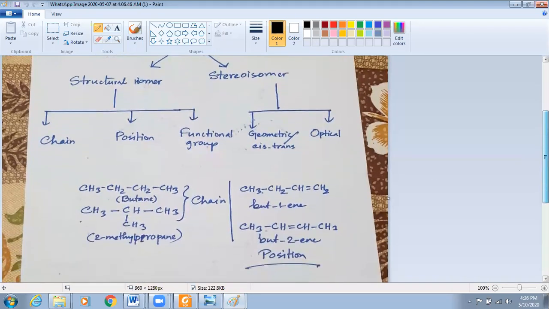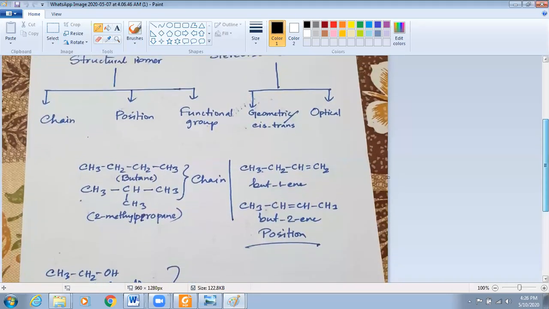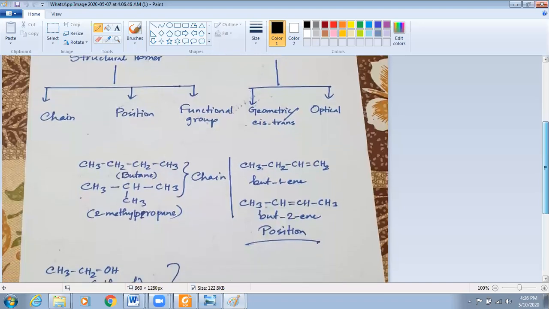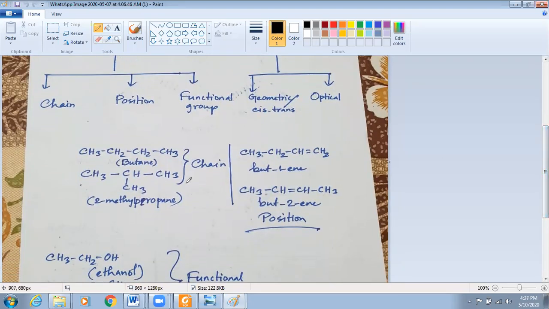Now, have a look at this one. I have given a couple of examples of this type of isomers so that you can understand. Chain isomer, from the name you can understand that it is a kind of structural isomer where molecular formula will be same, but structure will be different. How the structure will be different? In terms of chain. Look at this. Here we have only one chain. I have marked. So from one carbon to another carbon, you can go directly, right? In this compound, we have only one chain.